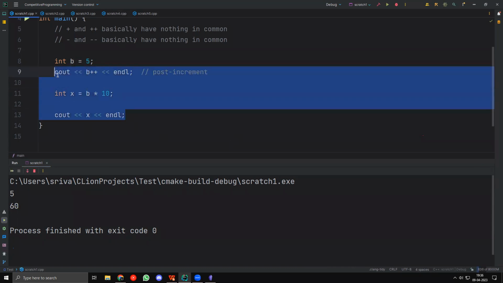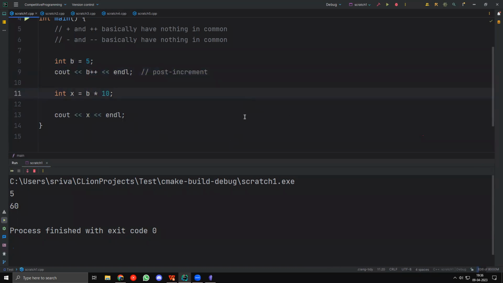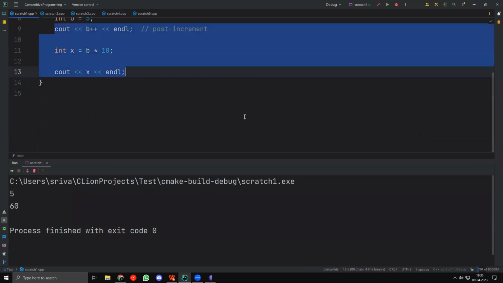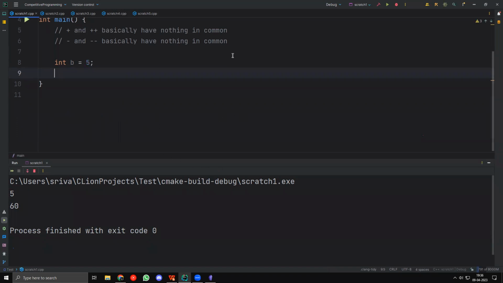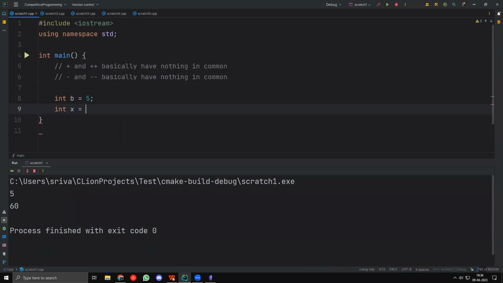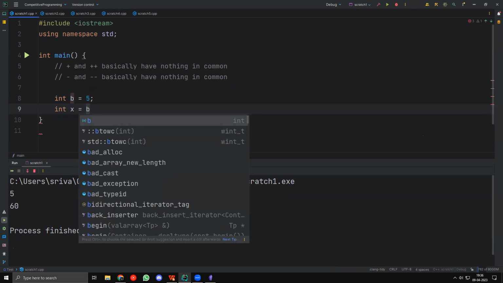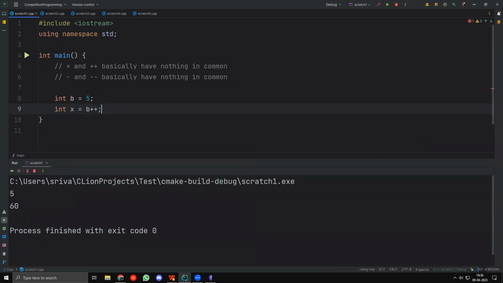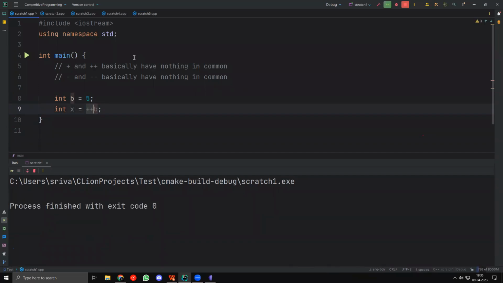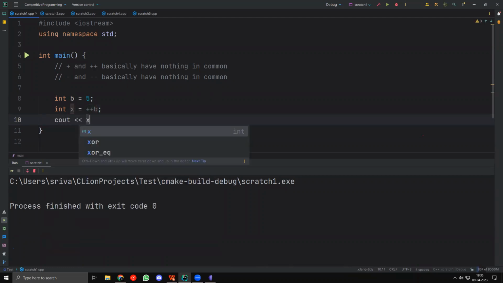An example of where this is used is when, let's say, you have another variable x, and you want x to be equal to b, but at the same time you want to increase b. So you'll take x equal to b++ like this. That is a possible use case. Then I can also take ++b like this. This is also fine, right? So if I run this, let me output x.